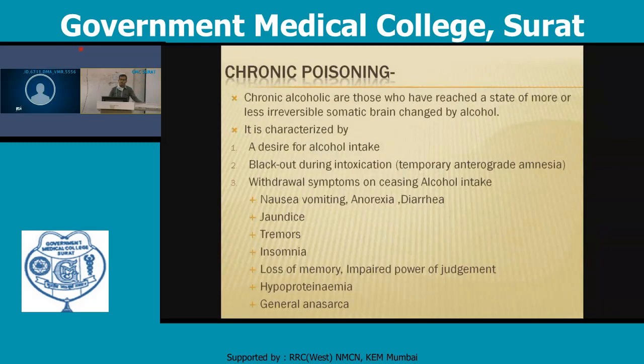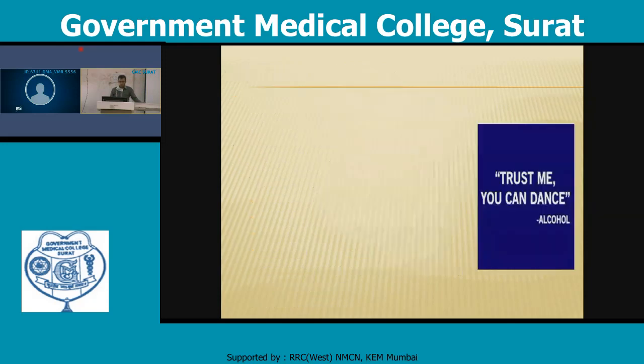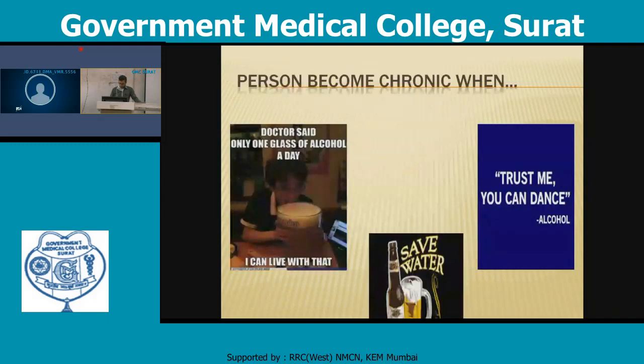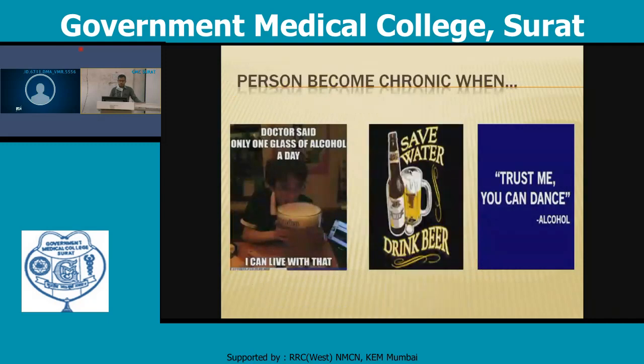There is a blackout during the intoxication, which means a temporary anterograde amnesia occurs. And withdrawal symptoms on ceasing alcohol intake will be present: nausea, vomiting, anorexia, diarrhea, jaundice, tremor, insomnia, loss of memory, impaired power of judgment, hypoproteinemia, and general anasarca will be produced. The person becomes chronic when these are present, which is the common terminology.